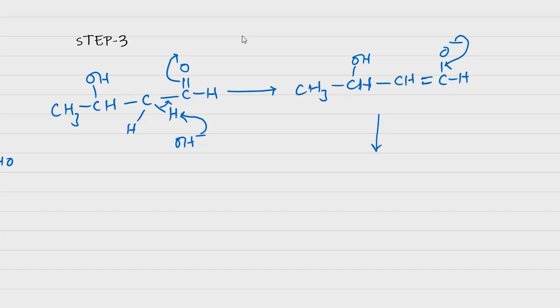Actually, in the presence of a base, an alcoholic group loses a proton, but here the molecule is losing OH minus ions. OH minus is not a good leaving group, but the presence of the carbonyl group makes the reaction possible, and we get CH3CH double bond CH CHO. This is what we call crotonaldehyde.